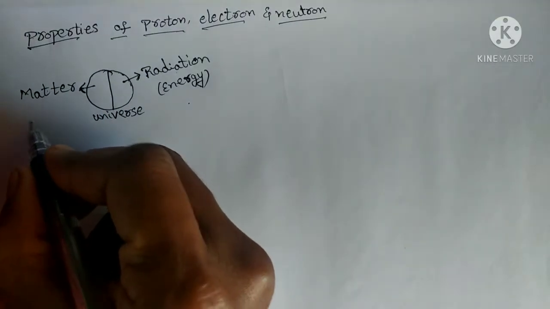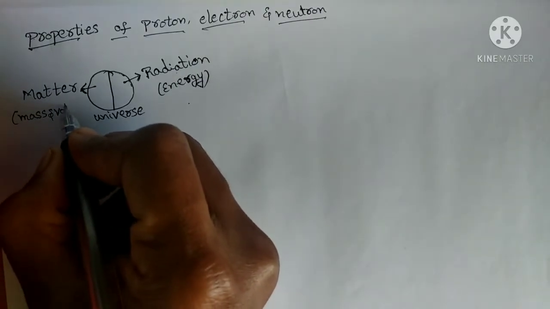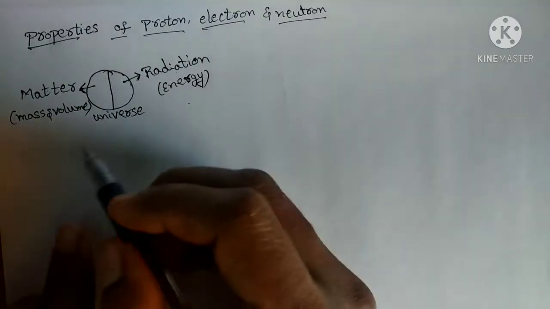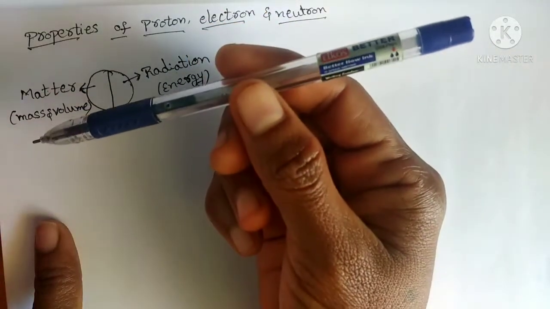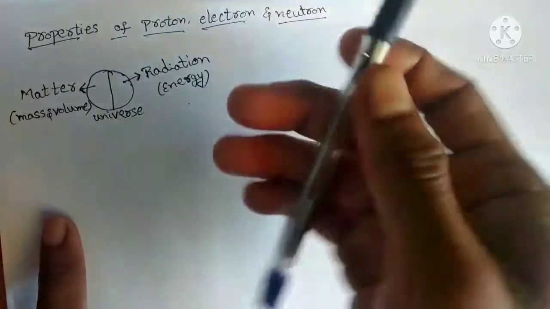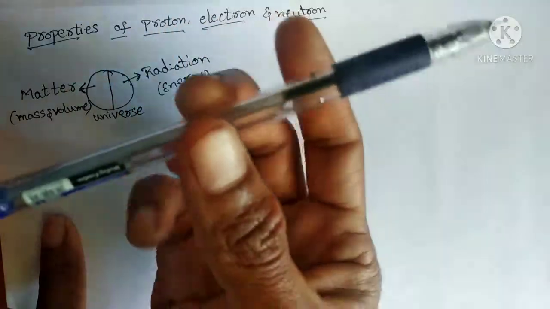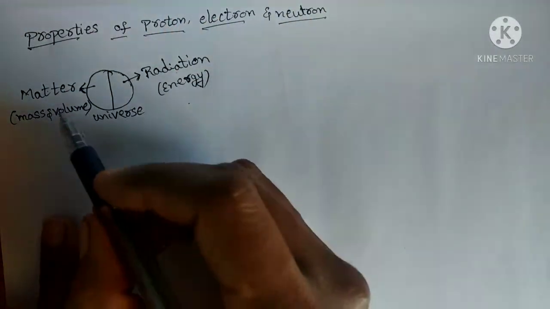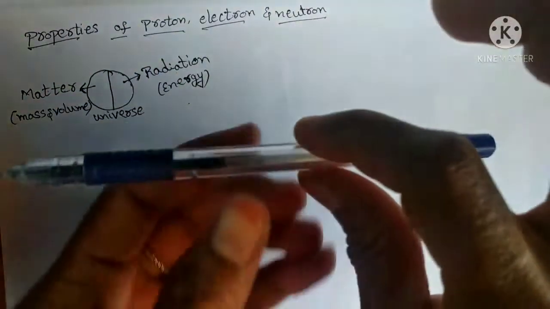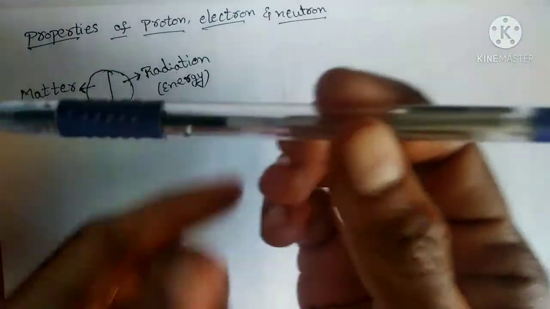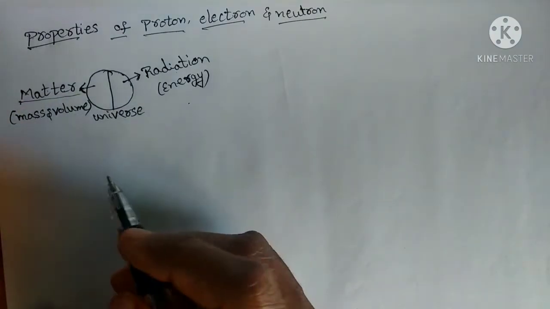Here, what is meant by matter? The thing which has mass and can occupy volume is called matter. For example, you can consider this pen as an example for matter. See here, it has some mass, right? Weight, that may be grams, micrograms, don't consider that. But it is having some mass, as well as some volume also. See here, it is occupying this much volume in the space. So it has mass as well as it is occupying volume. So this pen we can consider as an example for matter.